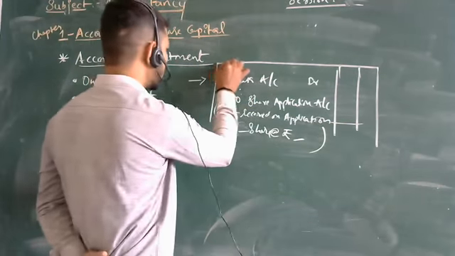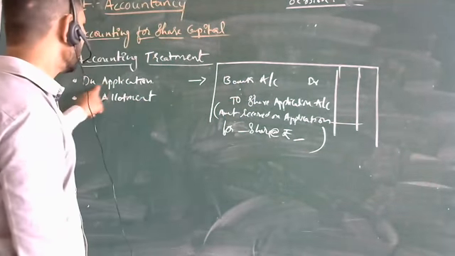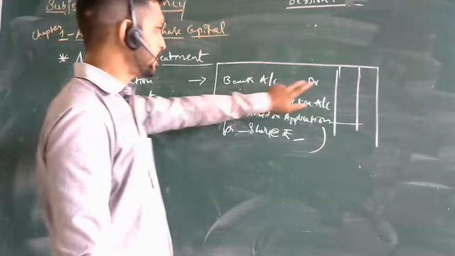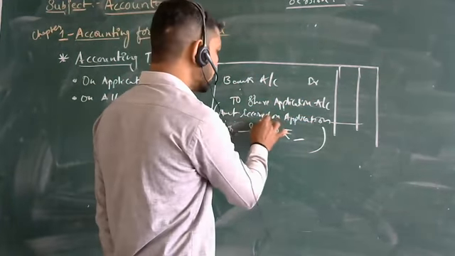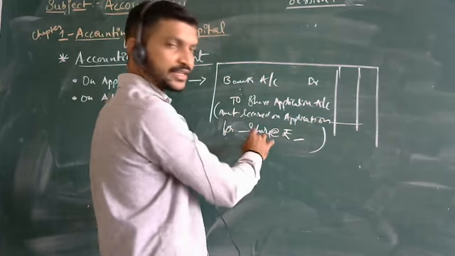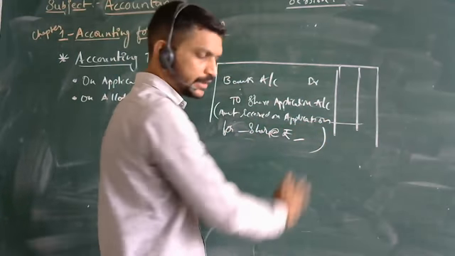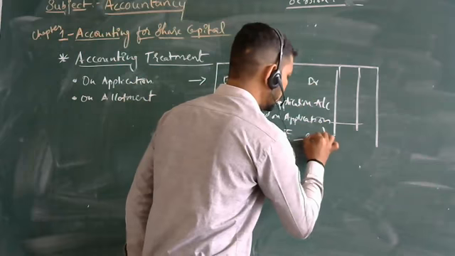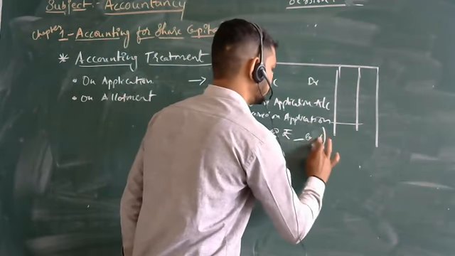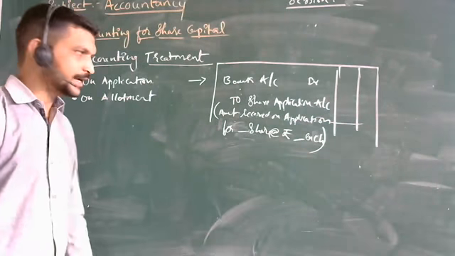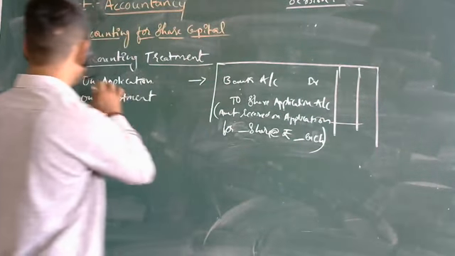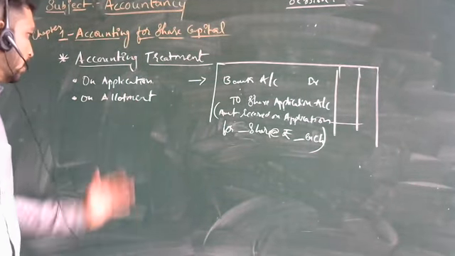So the first journal entry on the application will be bank account debit to share application account. Amount received on application for dash shares, how many shares of rupees dash each. Further you can mention each. For each, how much we are going to get here. This will be the first entry for the amount on application.